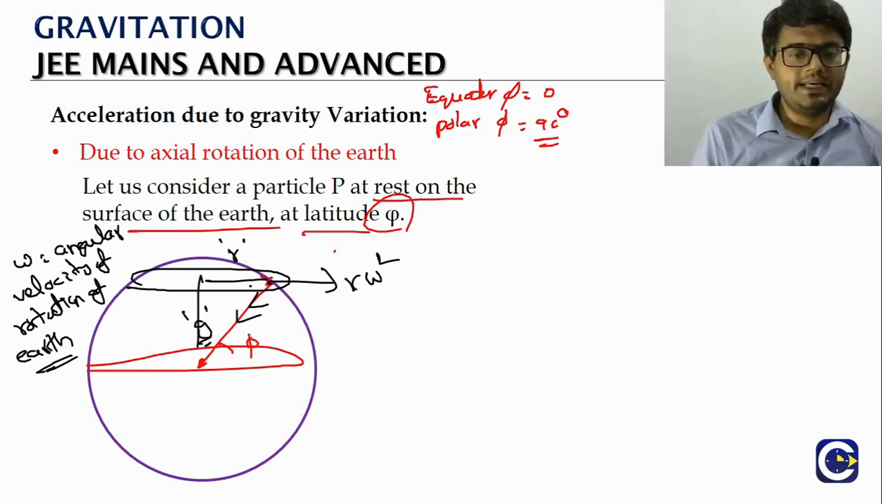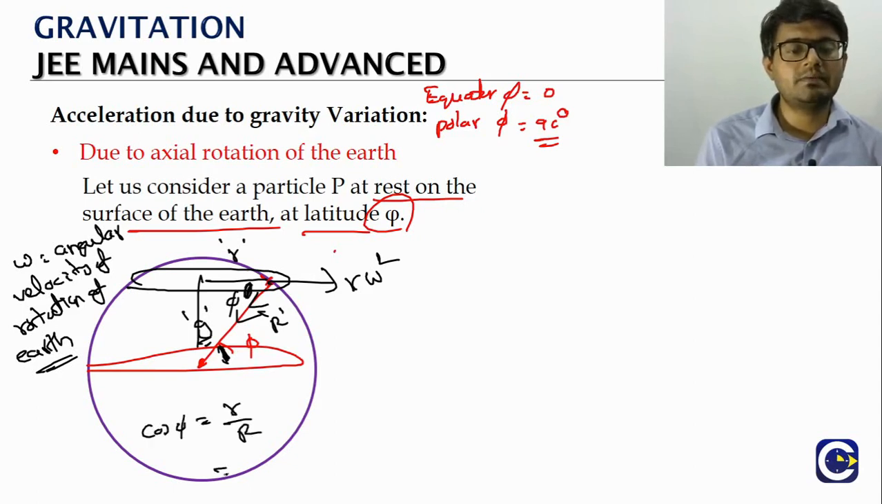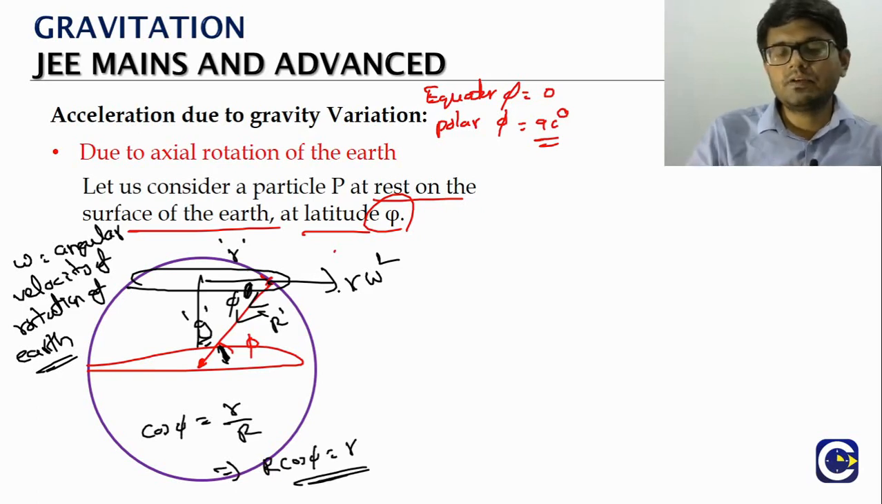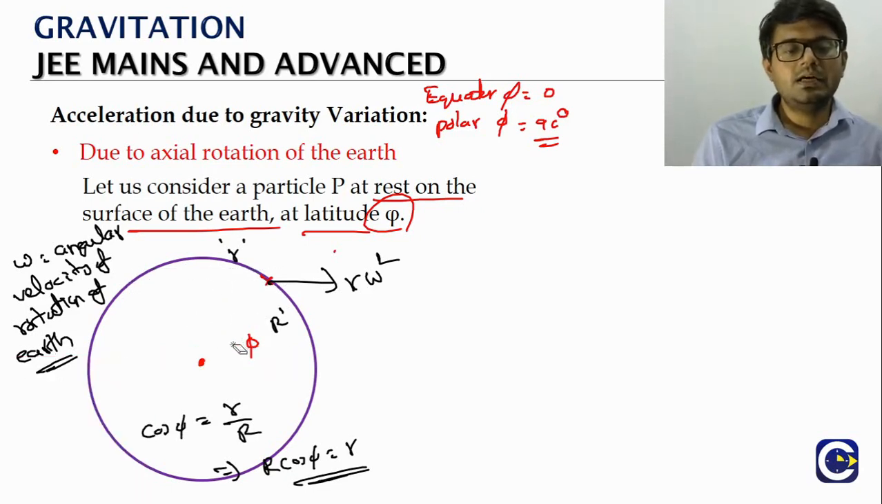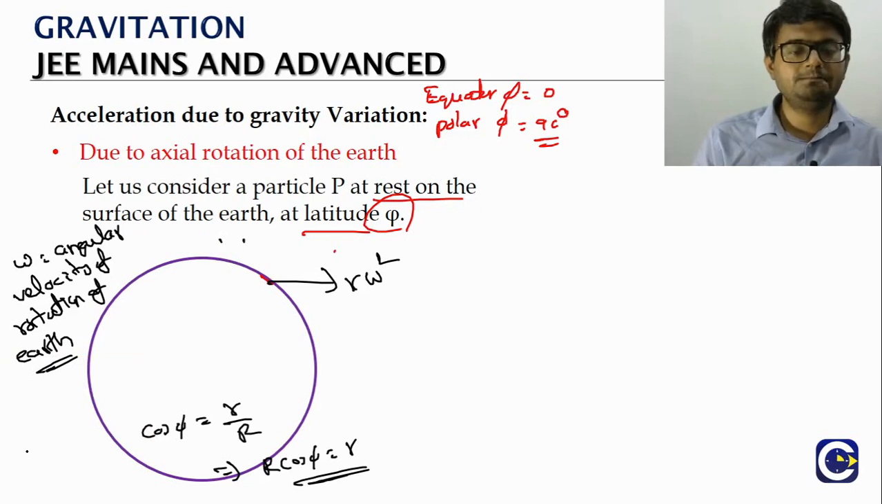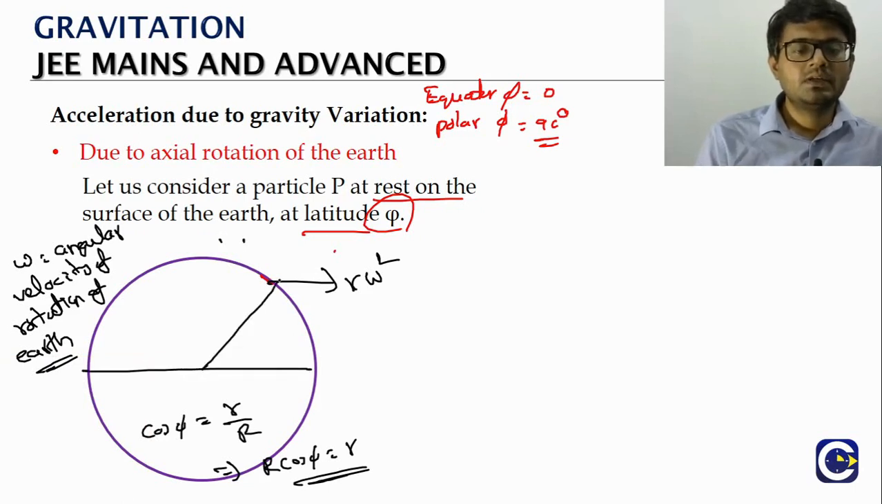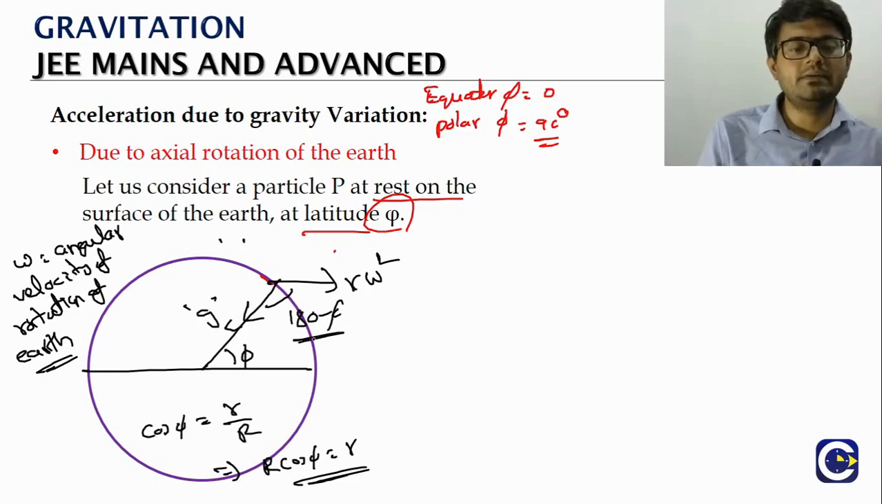Now here, if you look at it, capital R is the radius of the Earth. You can see the properties of angles, this angle will be phi. So cos phi will be equal to small r by capital R, meaning capital R into cos phi is equal to small r. If you observe it, the angle between the pseudo acceleration and the normal acceleration due to gravity, so this is the equatorial plane and this is phi, is 180 minus phi.